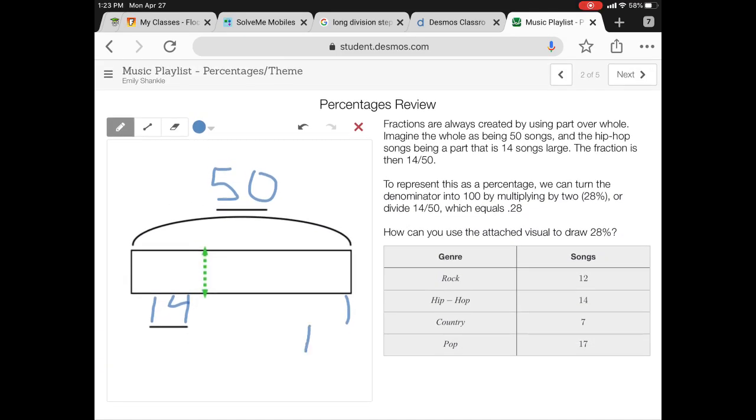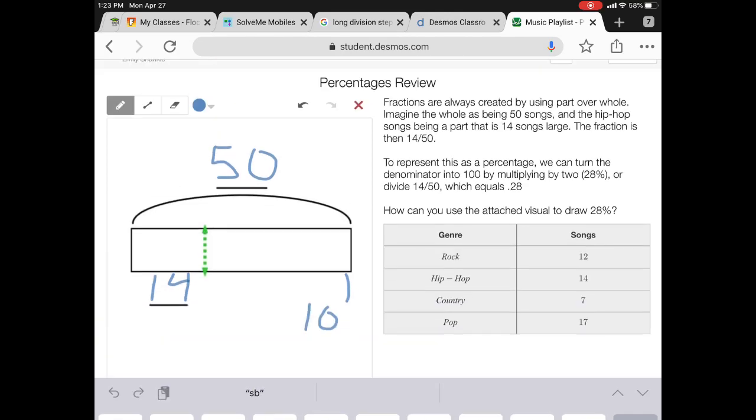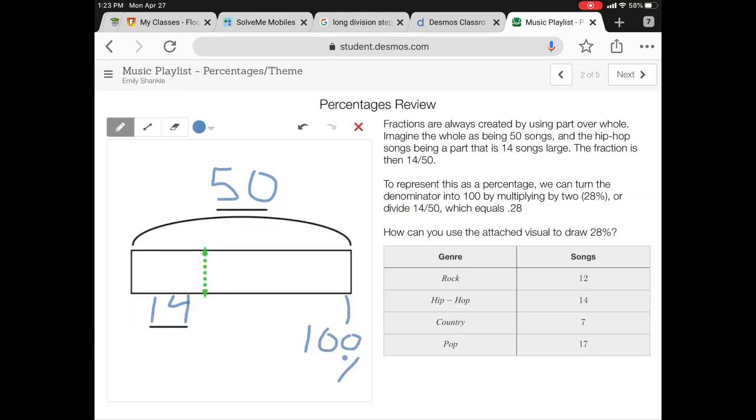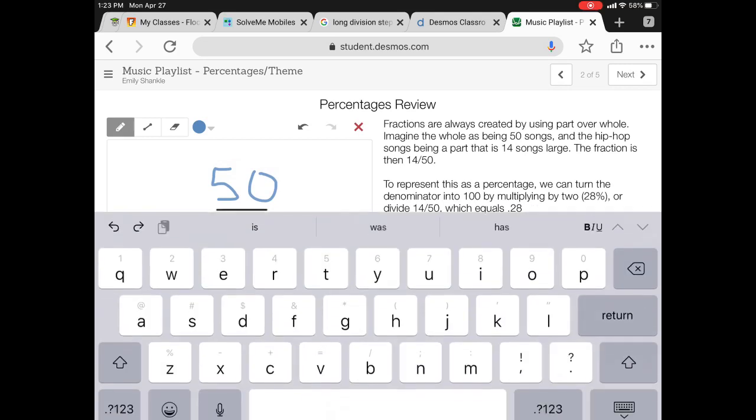I'm having a little bit of writing issue with this program, so pardon that. And then my part is the 28%. So I'm going to write my 28 over by that green line that represents my 14 hip-hop songs.